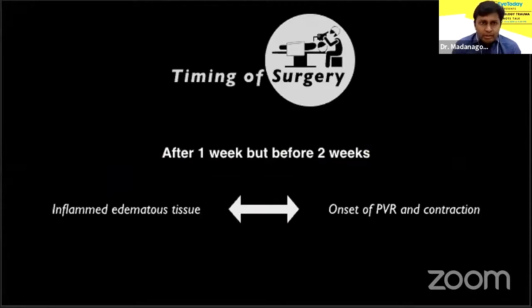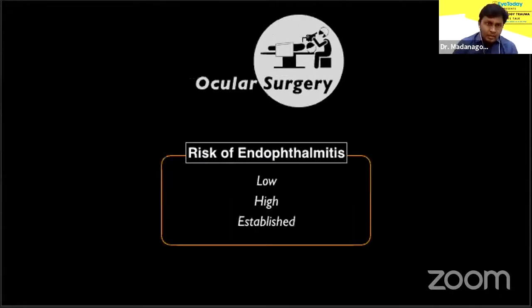When going in early, we encounter edematous and inflamed tissue, which makes manipulation really difficult. On the other hand, going in too late can lead to formation and contraction of membranes, and that would compromise the results of your surgery. So it's a good idea to reduce inflammation medically and then intervene between 1 and 2 weeks. Of course, all of this is when there is no endophthalmitis.